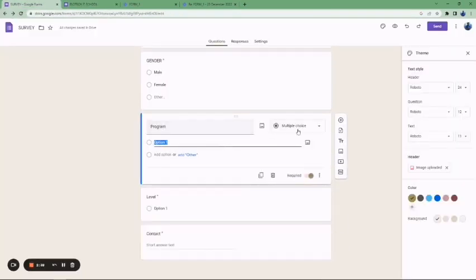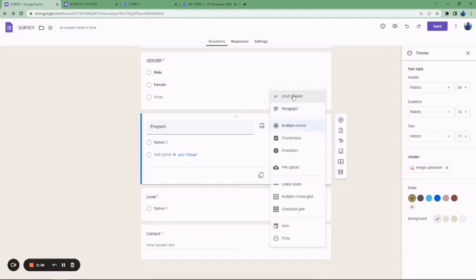So the program should not be a multiple choice. Here we have short answer, that is if the answer is not really long. We have a paragraph, if what the person is supposed to type is very lengthy. We have checkbox where the person can select more than one. As it is in an exam, let's say A, B, C, D, and A is correct, B is correct. Use checkbox for the person to be able to choose more than one result. Then we have the drop down. We have the file upload where you want the person to upload something. We will try all of these in the next one. So let's correct this to short answer.